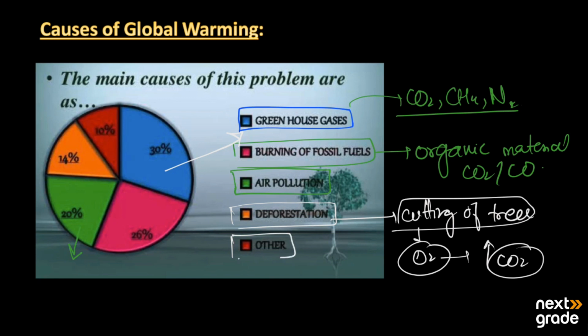And there are many other factors which add almost 10% to this. 26% is the main burning of fossil fuels. Then we have the burning of fossil fuels. These are the main factors that cause global warming, or the increase in the temperature of the environment or atmosphere where we live.